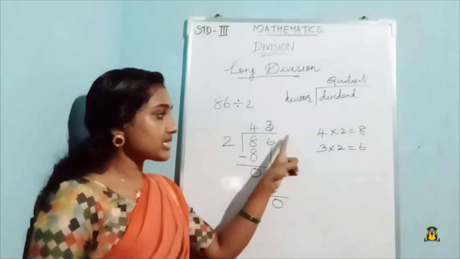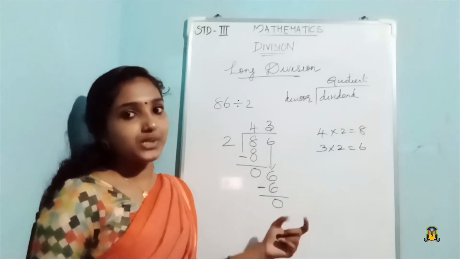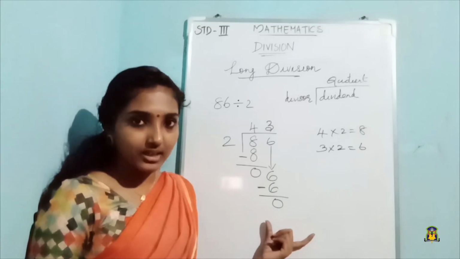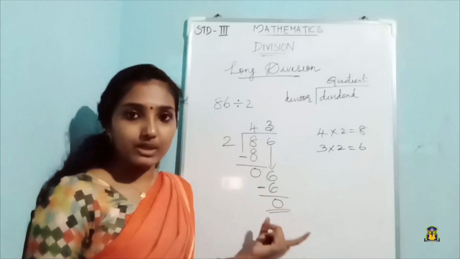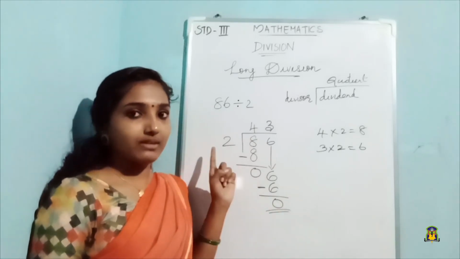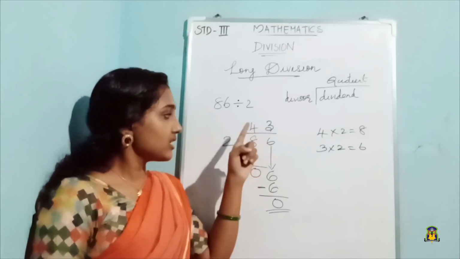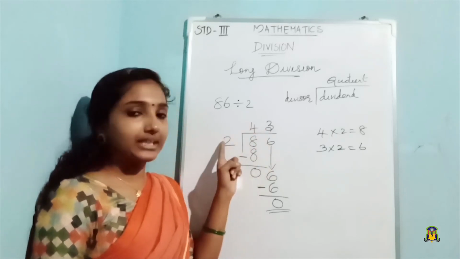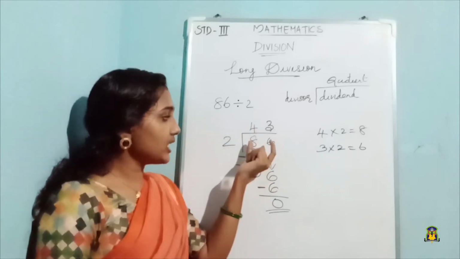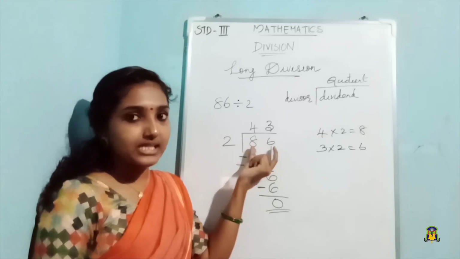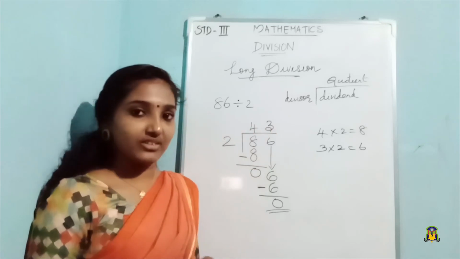And look, after 6 there are no other digits here, no other digits to bring down. So we will stop our division here. So our division is complete. What is our quotient? Our answer is 43. So 86 divided by 2 is equal to 43. Here our dividend is 86, divisor is 2, and the quotient is 43.